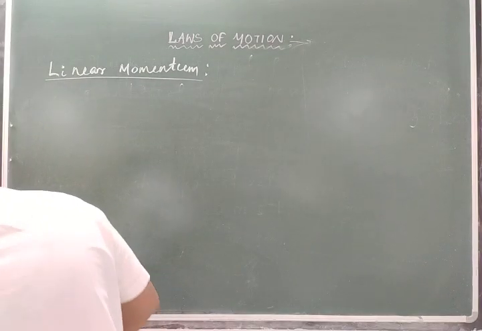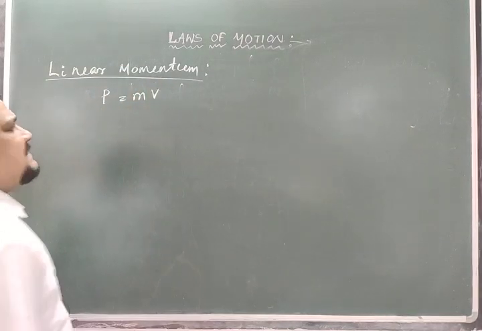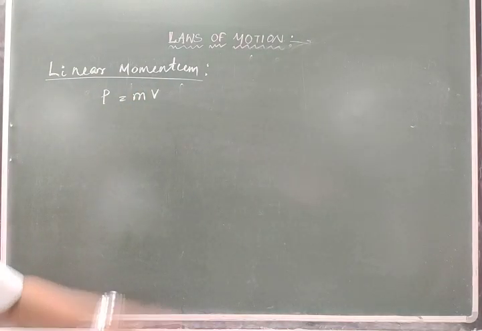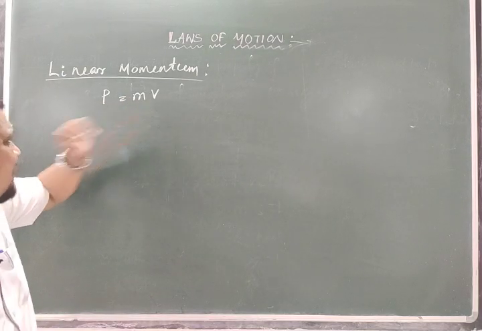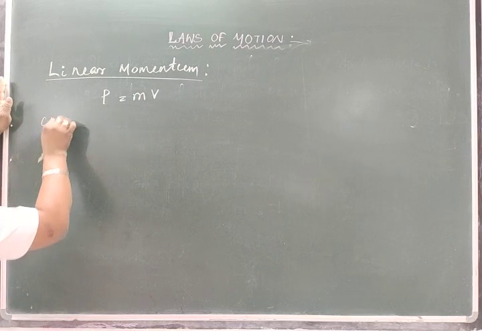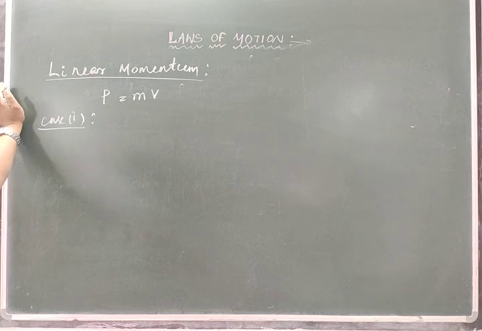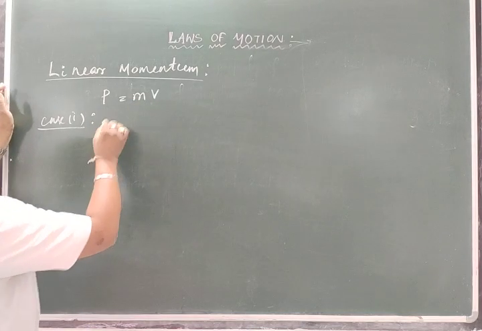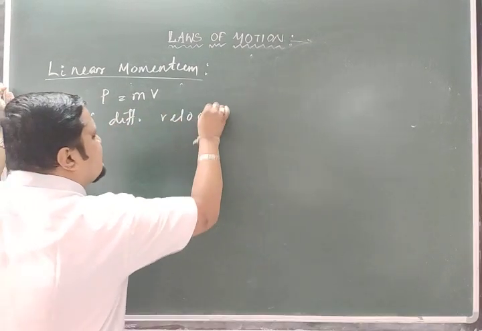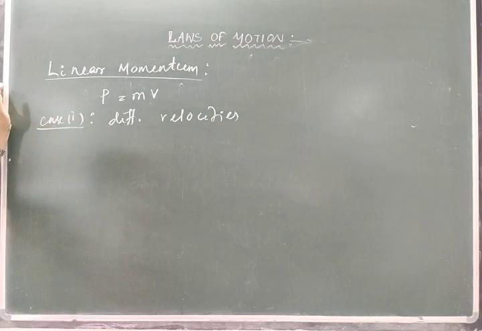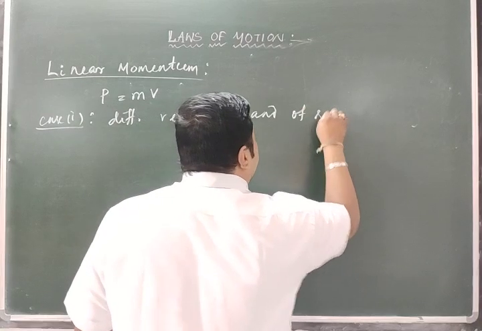So linear momentum P is equal to mass into velocity. The magnitude of linear momentum is the product of mass and velocity. First case: suppose two bodies are moving with different velocities and have the same mass.